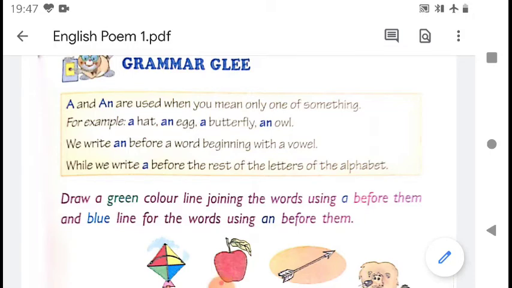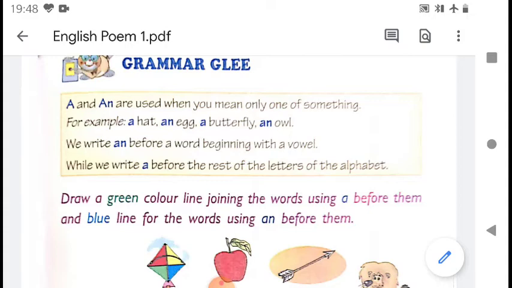Okay, where do we use a and where do we use an? We use a and an when we talk about only one thing. We write a before a word which begins with a consonant, and we write an before a word beginning with a vowel. That means with the words that begin with A, E, I, O, U, that is the famous 5 friends, we use an.